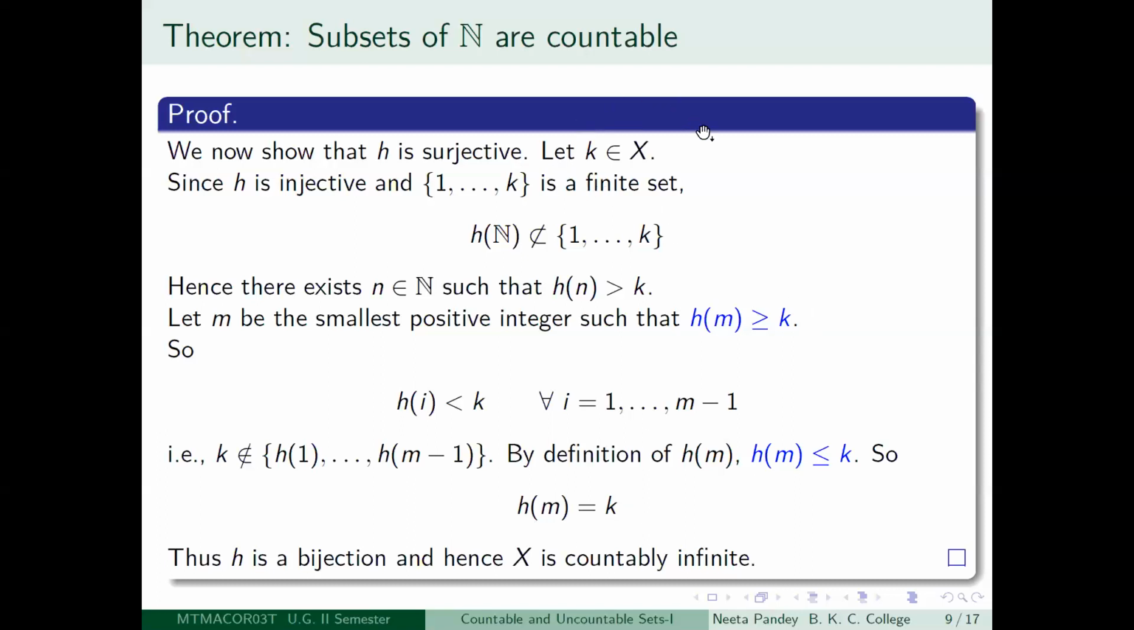So given any k in X, by some very subtle arguments, you have shown that k will be in the image of h. Therefore, h is surjective. You already saw that h was injective. Hence, h is a bijection. h was a mapping from the set of positive integers to X. So you have got that X is countably infinite. So this is a very, very crucial result, that if you take any infinite subset of the set of positive integers, then it has to be countable.